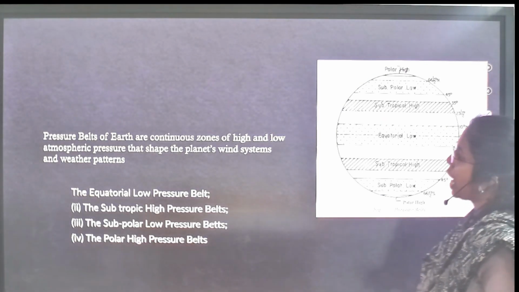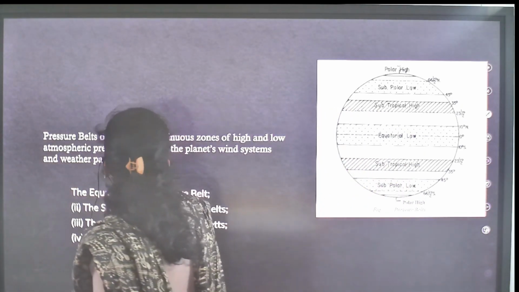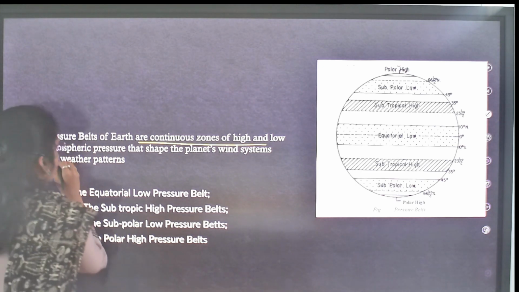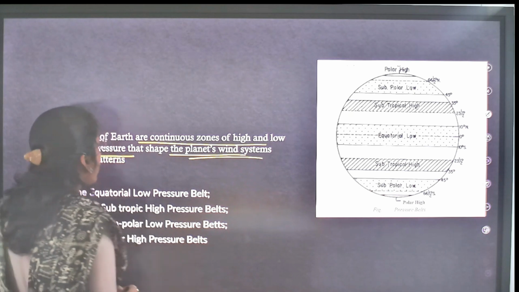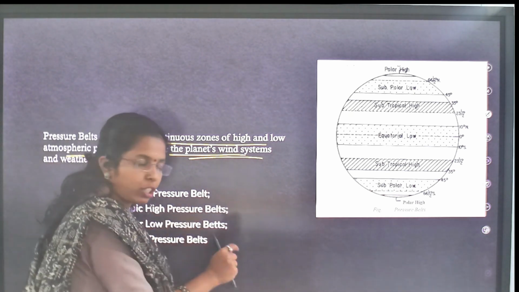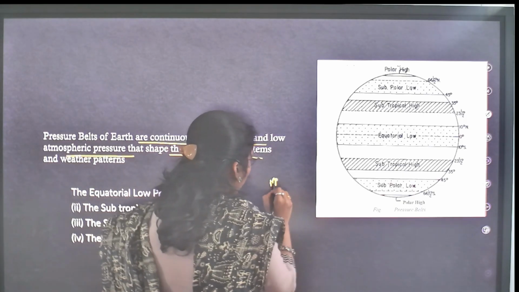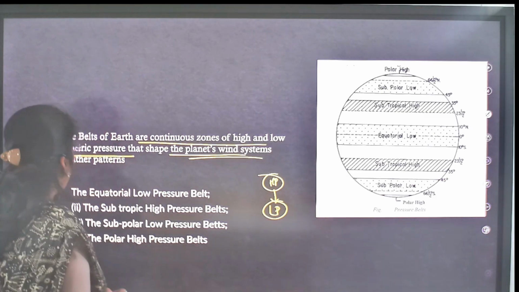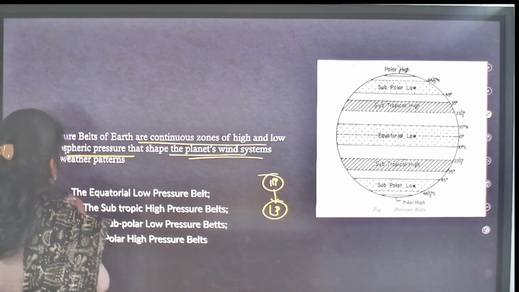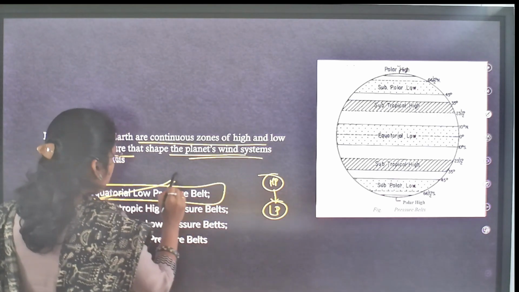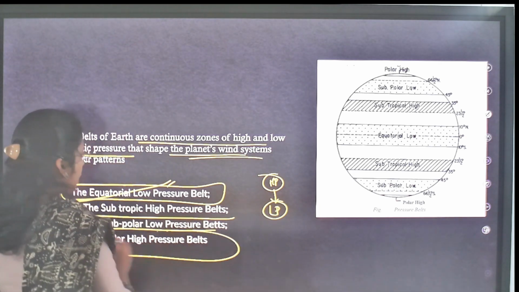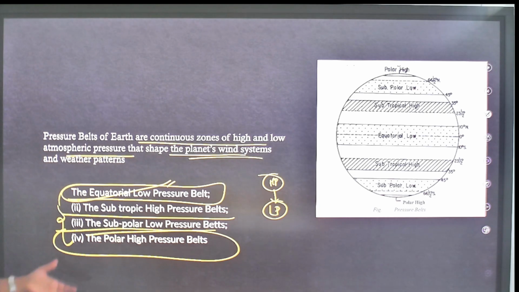Now, pressure belts of Earth. Pressure belts of Earth are continuous zones of high and low atmospheric pressure that shape the planet's wind system. Because of these pressure zones, wind moves from high pressure zone to low pressure zone. We have four pressure belts: the equatorial low pressure belt, the subtropical high pressure belt, the subpolar low pressure belt, and the polar high pressure belt. Four in the northern hemisphere and four in the southern hemisphere with the same names.